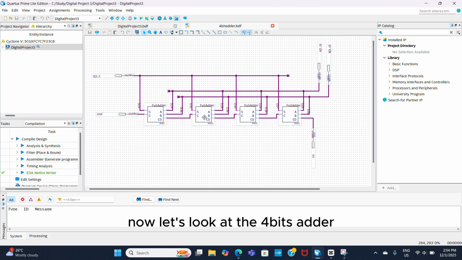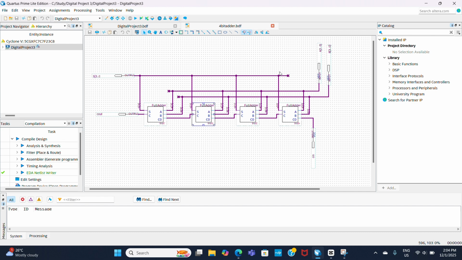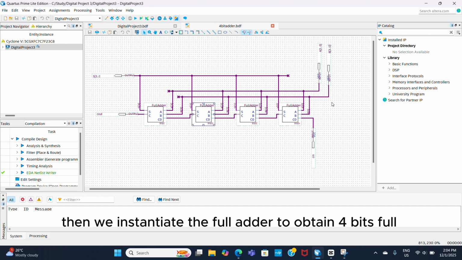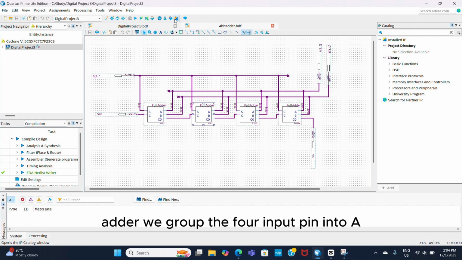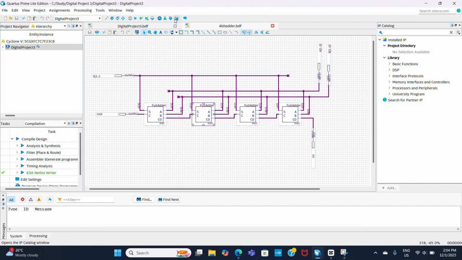Now let's look at the 4-bit adder. Firstly, we also design a full adder by using logic gates and convert it into a block diagram. Then we instantiate the full adder to obtain the 4-bit full adder. We group the 4 input pins into A and another 4 input pins into B. For the output from each full adder, we group them into one 4-bit output X.